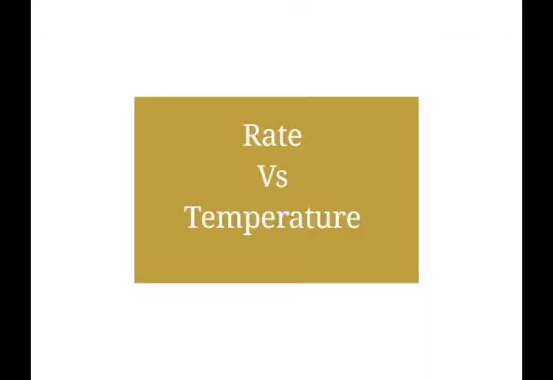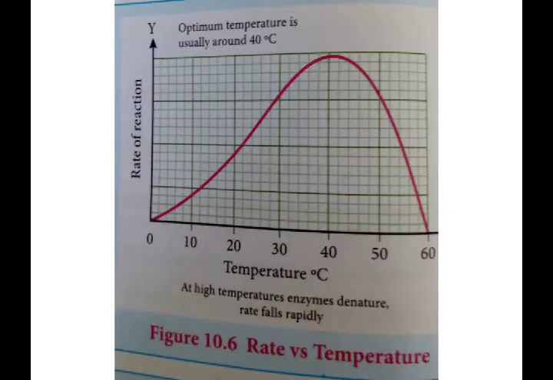Now let us see how the rate of the reaction is affected by temperature. See this graph. Enzyme-catalyzed reactions generally have a maximum rate at the optimum temperature. First of all, you should know what is meant by optimum temperature. It is the temperature at which the action of the enzyme is maximum. That is what we call optimum temperature.